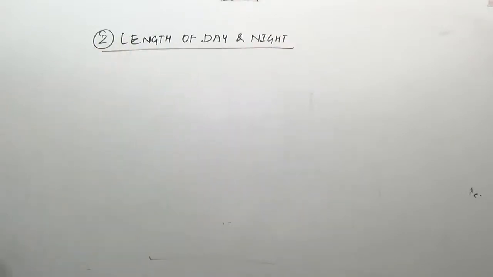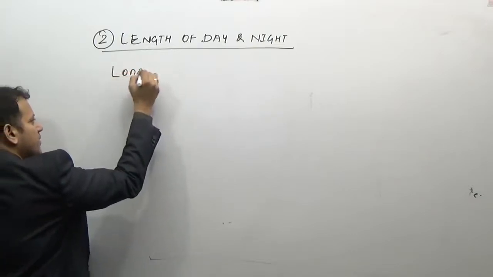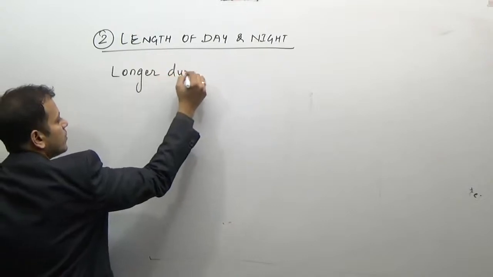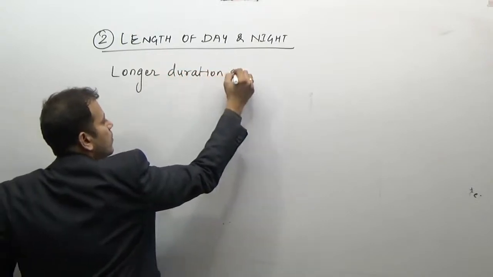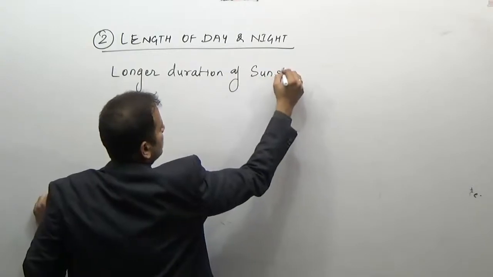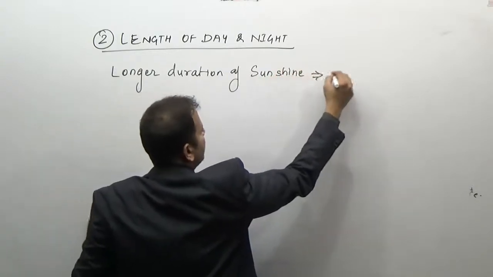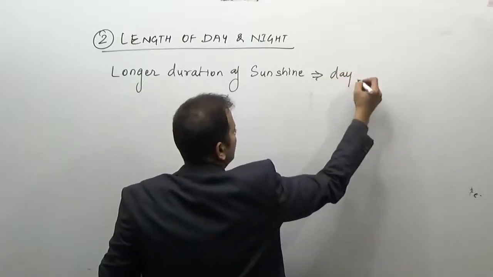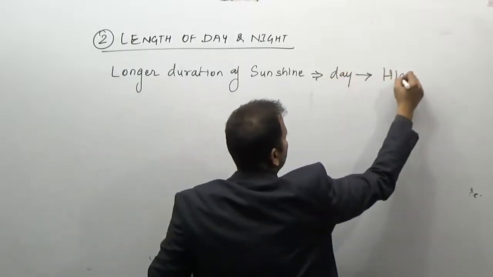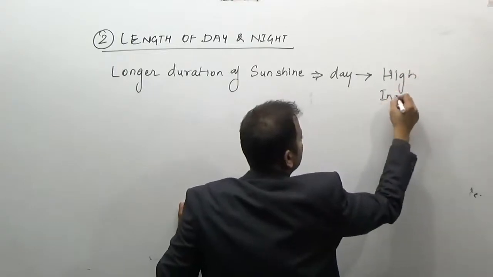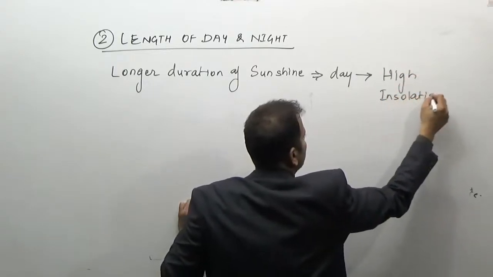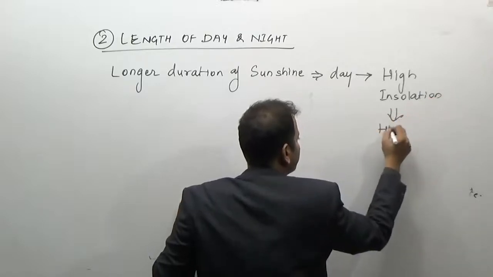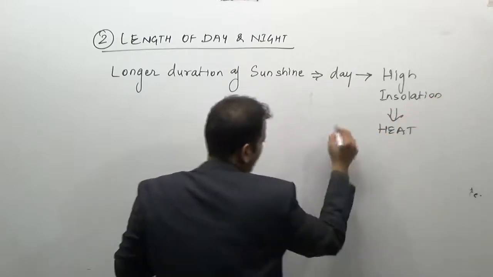Length of day and night. It is very simple. If there is a longer duration of sunshine during the day, that is more length of day, high insolation, resulting in more heat.